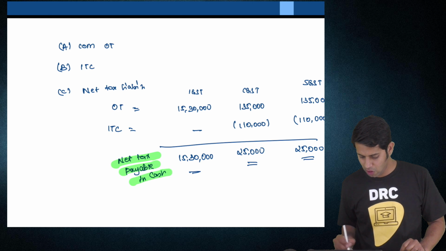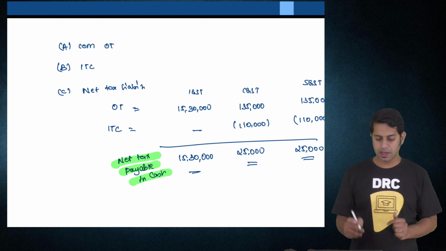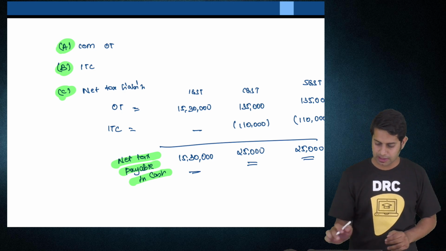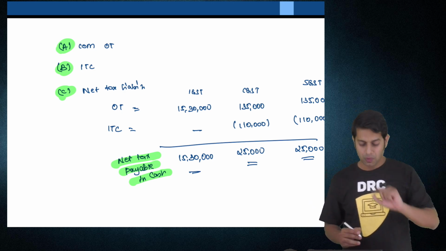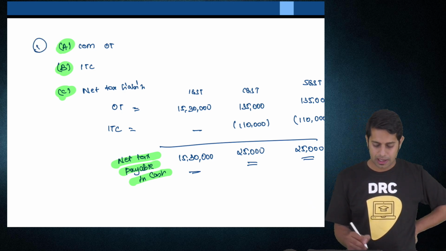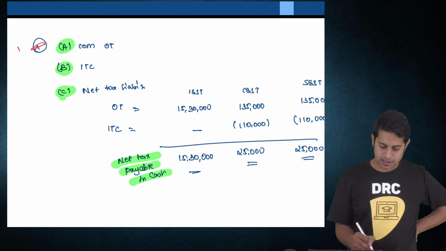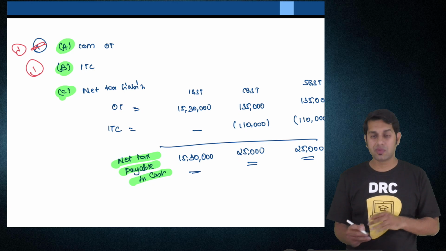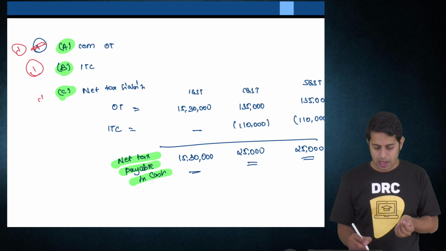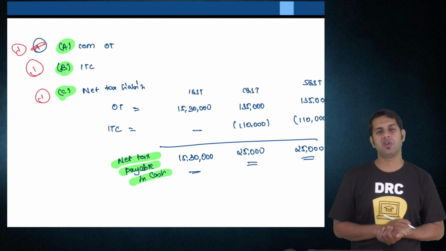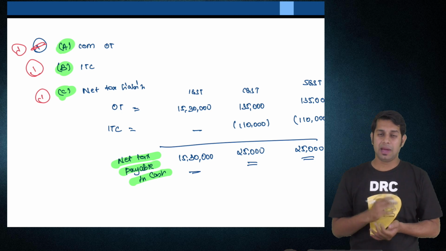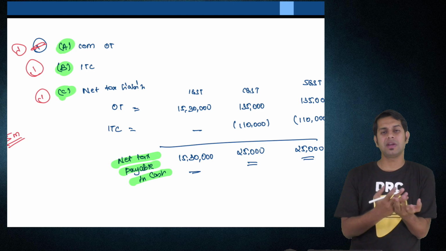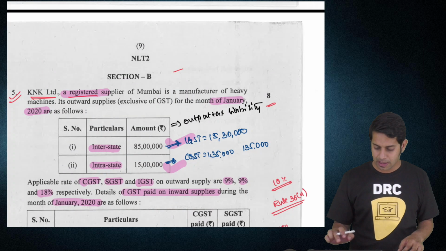I hope you have all understood this particular question. Sir, this is an 8 marks question. If I do this working, sir, how much marks will I get? If you compute your output tax liability, you will get 1 mark. Then 1 mark for computation of input tax credit, and 1 mark for computation of net tax liability payable in cash. Sir, then where are the other 5 marks, sir?